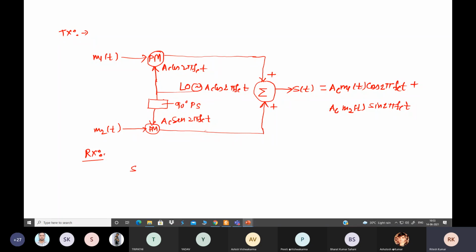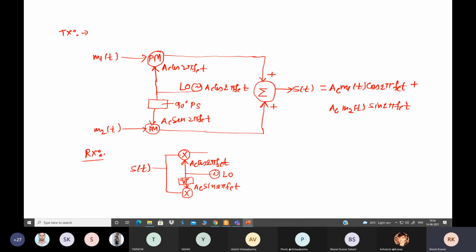We first need the modulated waveform, and this modulated waveform should pass through two multipliers. We are taking the first multiplier, and here we are taking another multiplier, whose carrier signal should be the same as previously used. So if we have A_C cos 2 pi f_c t here, then a 90-degree phase shift will be there, and at this point we should have A_C sin 2 pi f_c t, generated through one local oscillator.